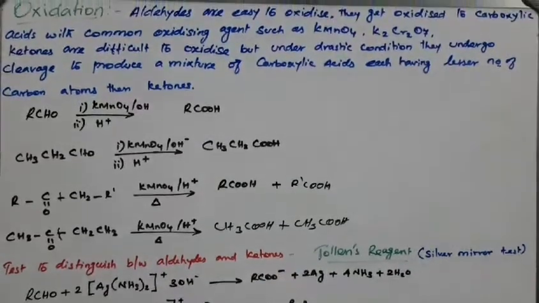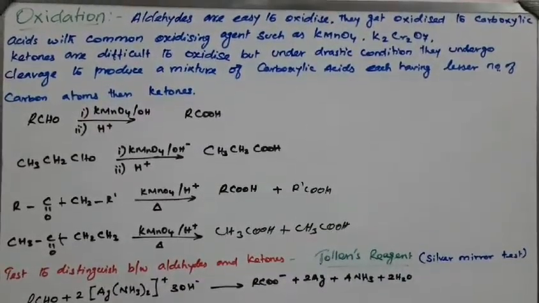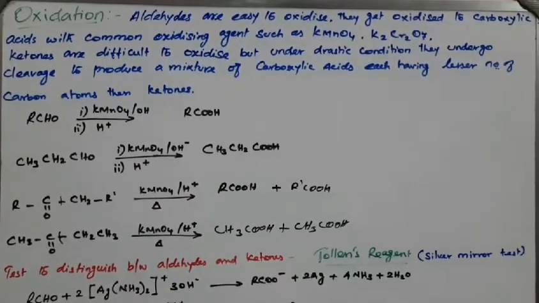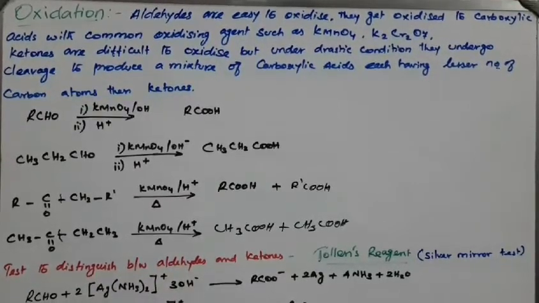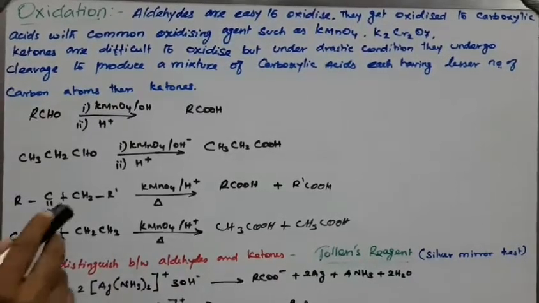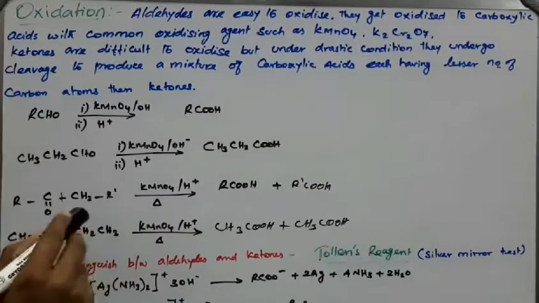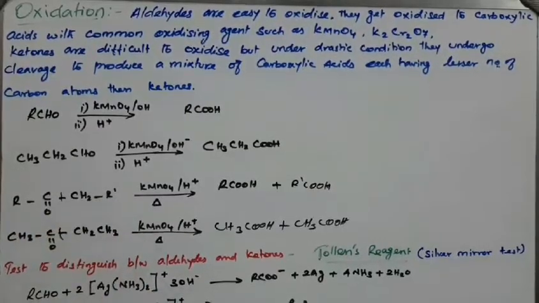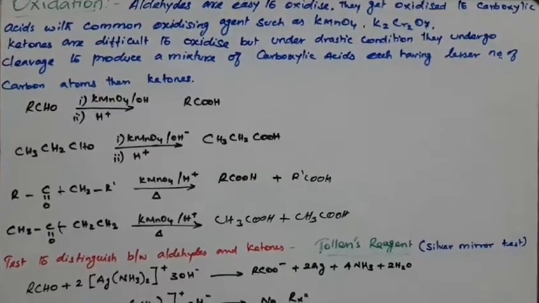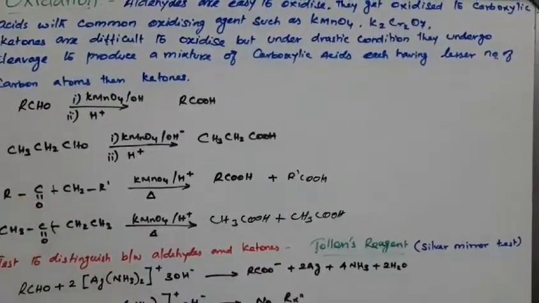So students, aldehydes easily undergo oxidation with a strong oxidizing agent to give the product. Ketones do not get oxidized easily, but under drastic conditions with a strong oxidizing agent, they cleave to produce carboxylic acids with fewer carbon atoms than the ketone.